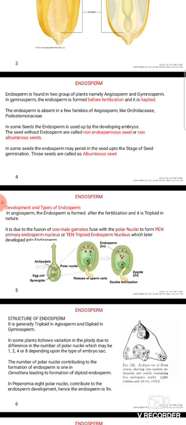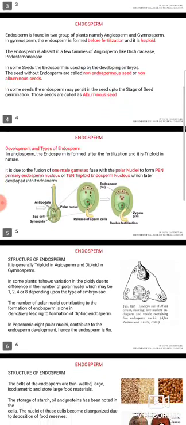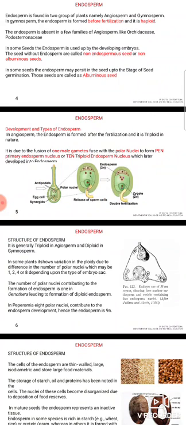Coming to the development and types of endosperms. In angiosperms, the endosperm is formed after fertilization and it is triploid in nature. It is due to the fusion of one male gamete with the two polar nuclei to form the primary endosperm nucleus, or triploid endosperm nucleus, which later develops into endosperm.